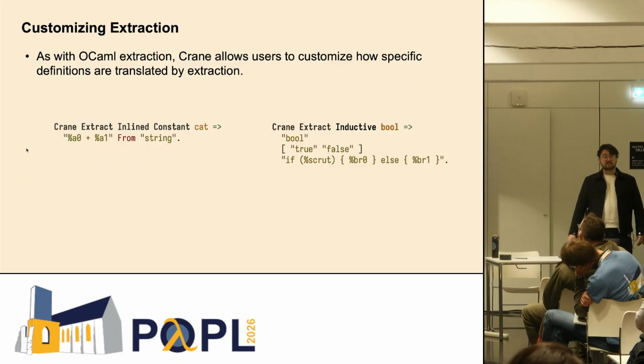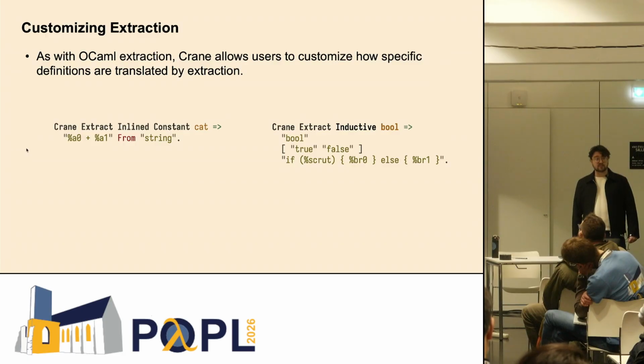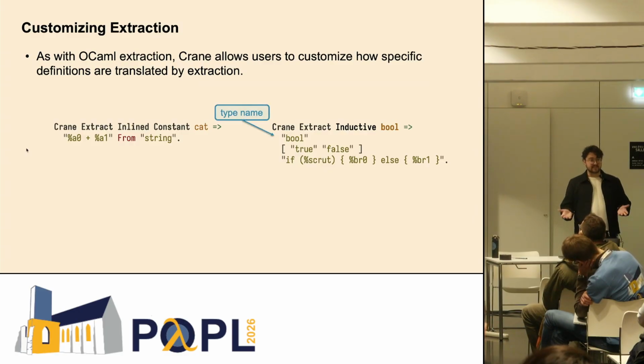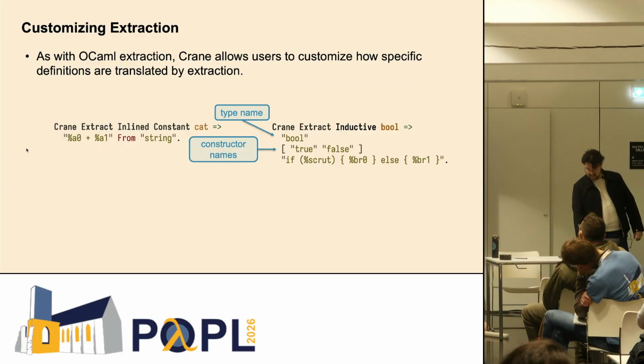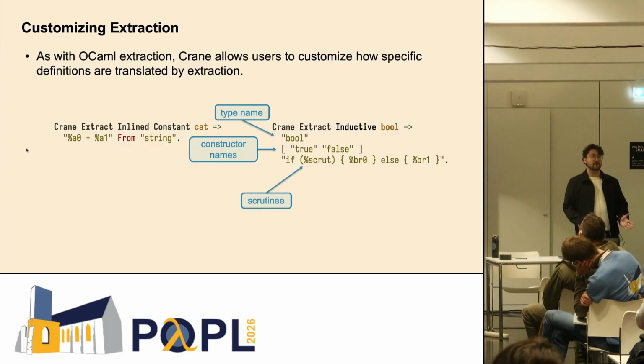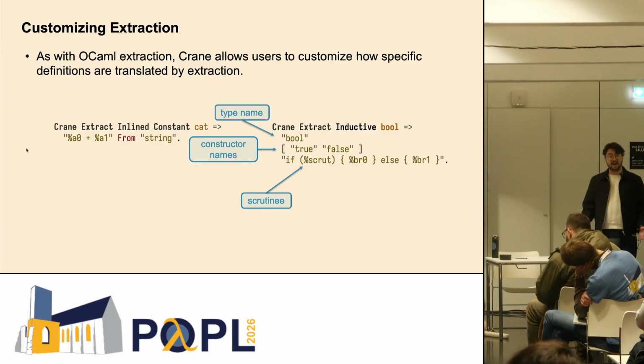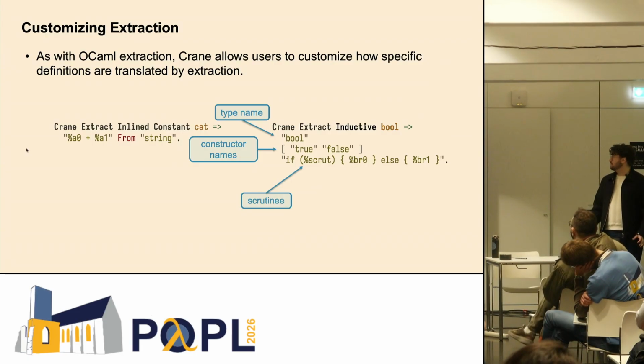And similarly, we also allow users to customize how inductive types are extracted. And in the case of bool, it looks like this, where we provide the name of the type in C++ corresponding to the Rocq type. We give the names of the constructors, the representations of the constructors. And also we give the representation of the pattern matching. And in this case, we have, again, these macros to account for where all these things are placed.